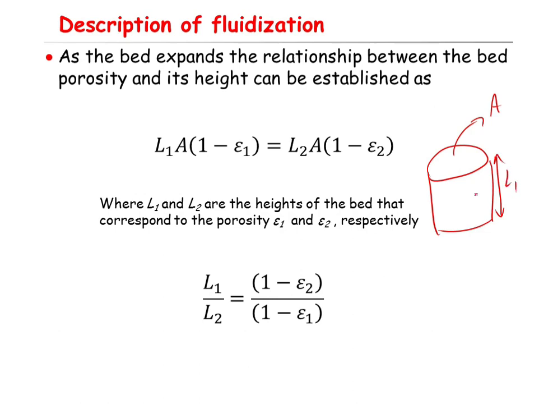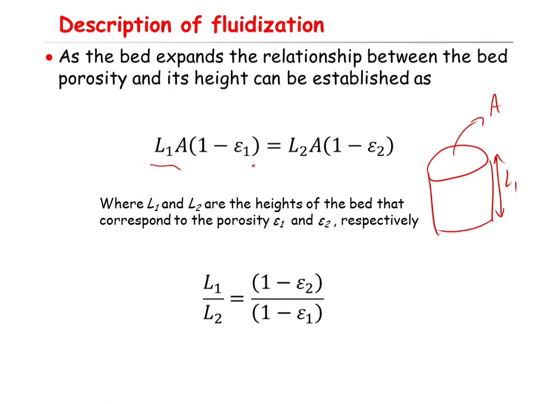The volume will be equal to L1 times A. But remember, this volume is occupied by both solid and void space. So you need to multiply L1 times A by 1 minus epsilon 1, epsilon 1 being the porosity at the initial condition.